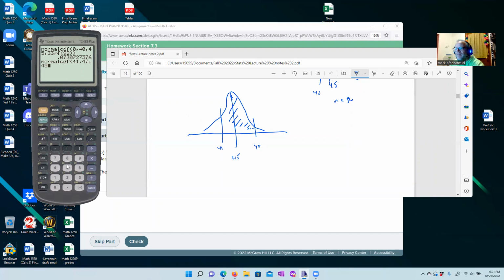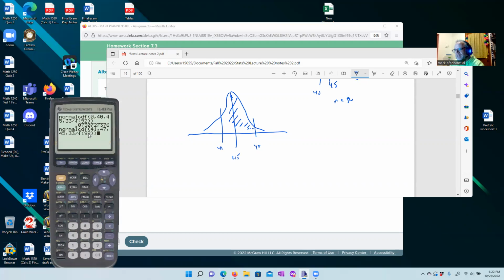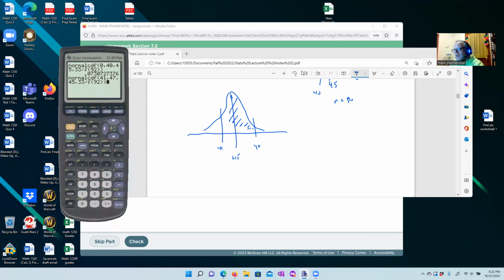Our standard deviation is going to be 33 divided by the square root of how many people were there? 92. I'll put another parentheses in there. I don't think you have to do any parentheses. I think it'll just do it, but I just want to be sure. So we got 0.5659699. So to 4 decimal places, let's call this 0.59